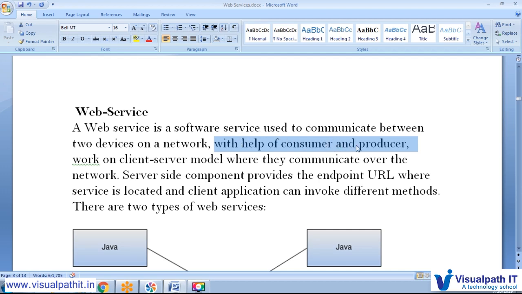With the help of the consumer and producer, we get a lot of terms when web services come into the picture. This terminology is nothing but a request and response.